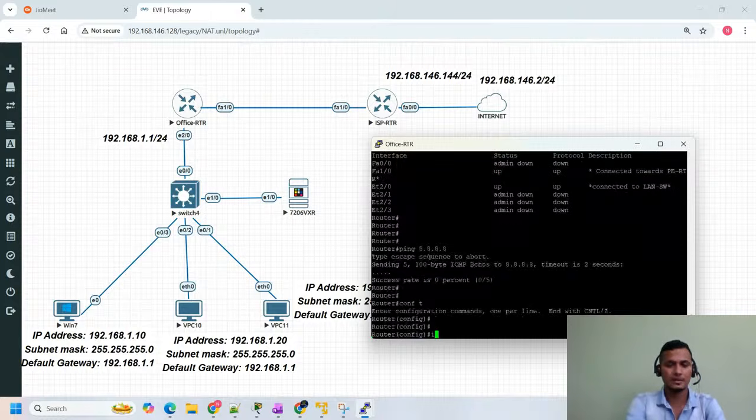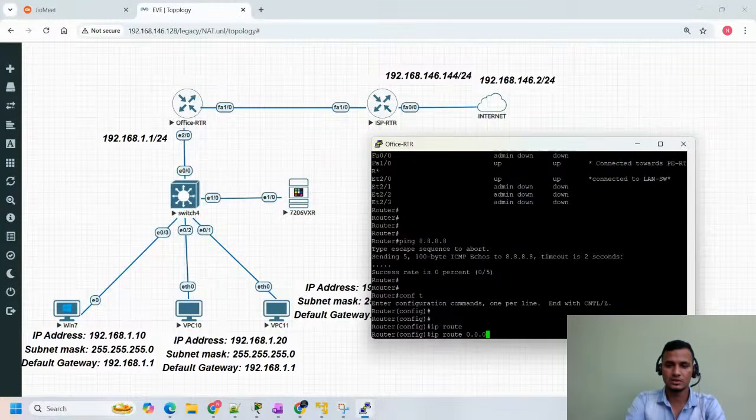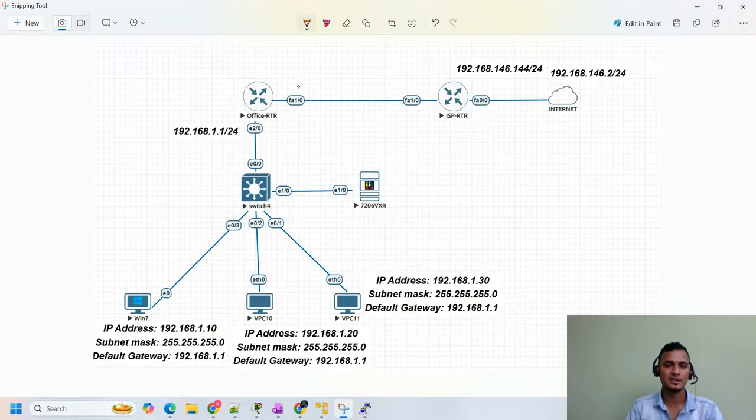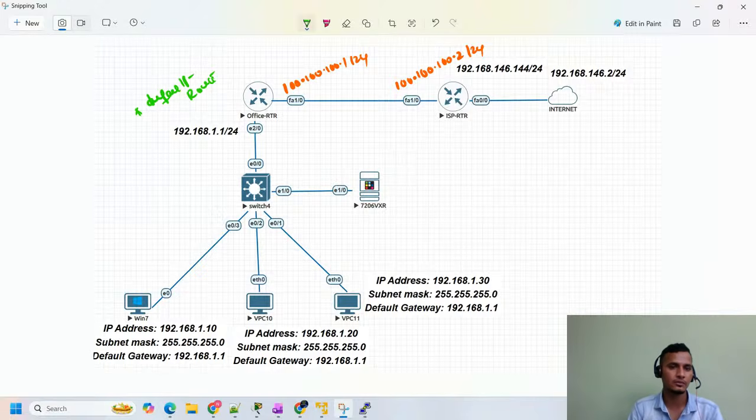Let me configure here, IP route 0.0.0.0 0.0.0.0. To which IP address do we need to point the route? Guys, I'm trying to give you the valid things, what exactly we have in the production network also. Here we assign 100.100.100.1/24, and in this interface we assign 100.100.100.2/24. So now we need to configure a default route to reach the internet from this CE router.